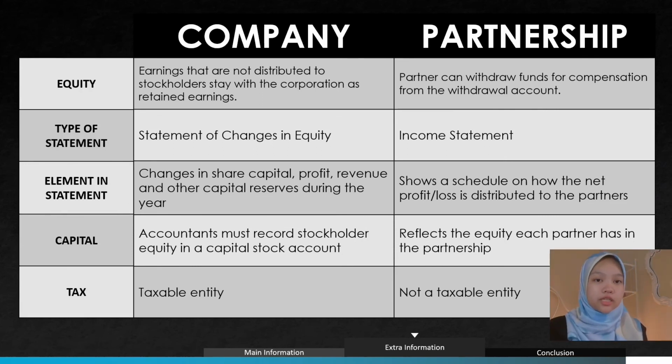The next point is capital. In a company, the accountant must record the stockholder equity in the capital stock account, while for a partnership, the capital reflects the equity each partner has in the partnership.